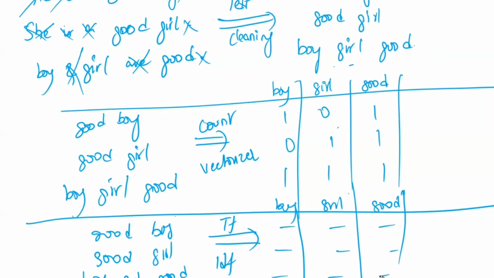Now, what is the difference between count vectorizer and this one, and when do we use count vectorizer and when TF-IDF vectorizer? The drawback of the count vectorizer is that it gives the same weightage to all the words. For example, if you observe here, in every sentence the word good is commonly there. Every time you use the word good, there will be no importance for that word.